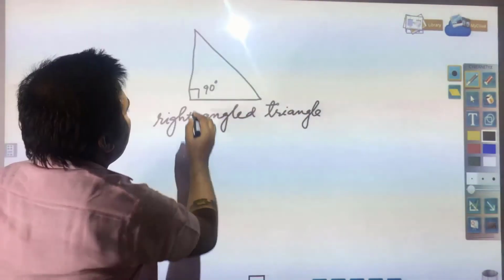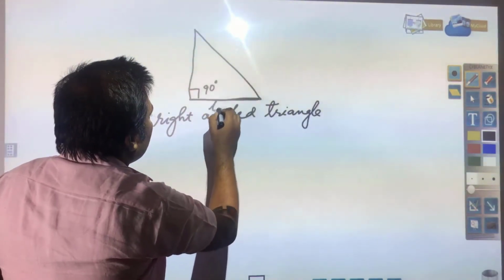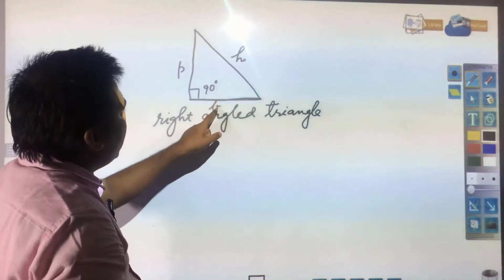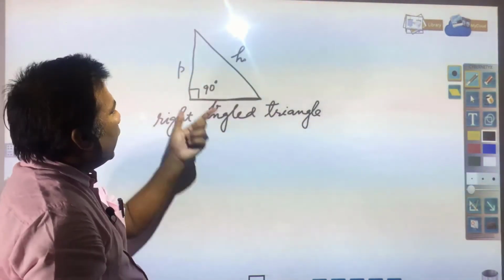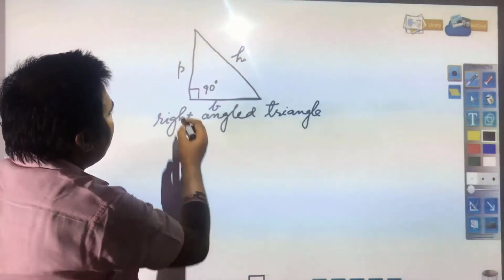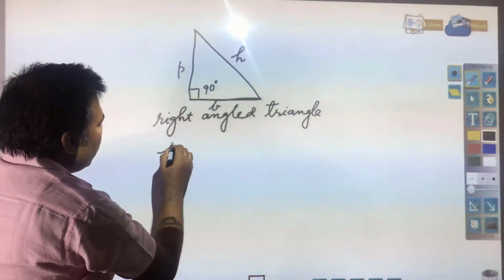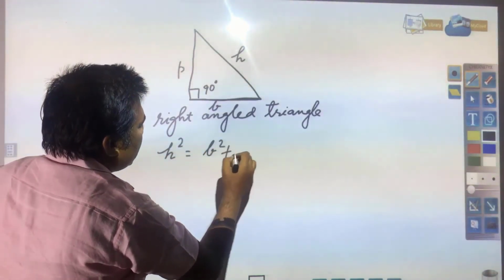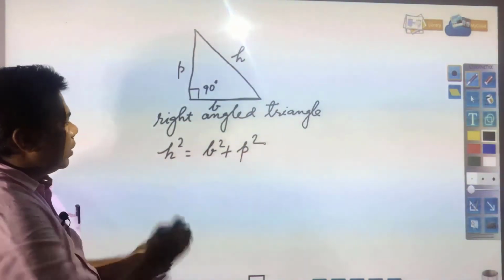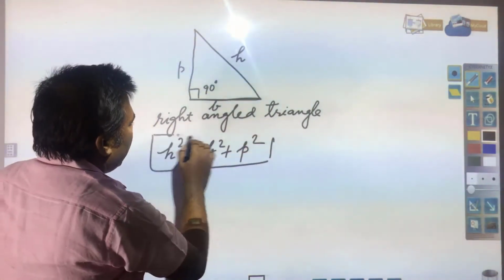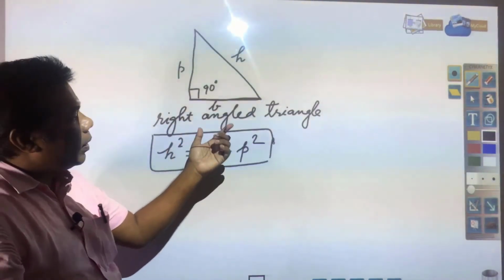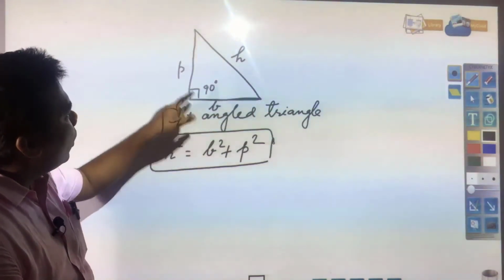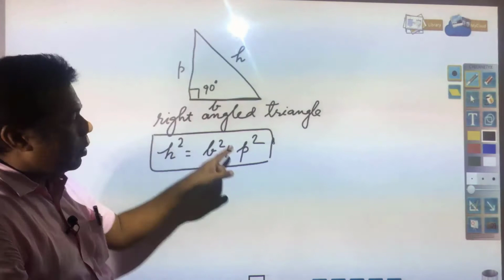In this triangle, this side is called the base, this is called the perpendicular and this is called the hypotenuse. And according to the Pythagoras theorem, hypotenuse square is equal to base square plus perpendicular square. This formula you need to remember. In any right angle triangle, according to the Pythagoras theorem, hypotenuse square will be equal to base square plus perpendicular square.